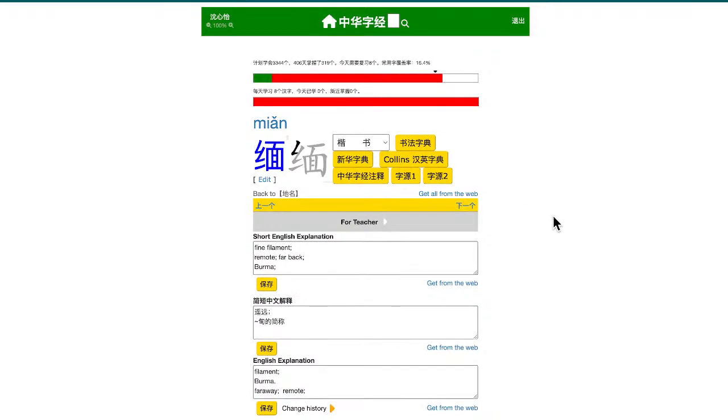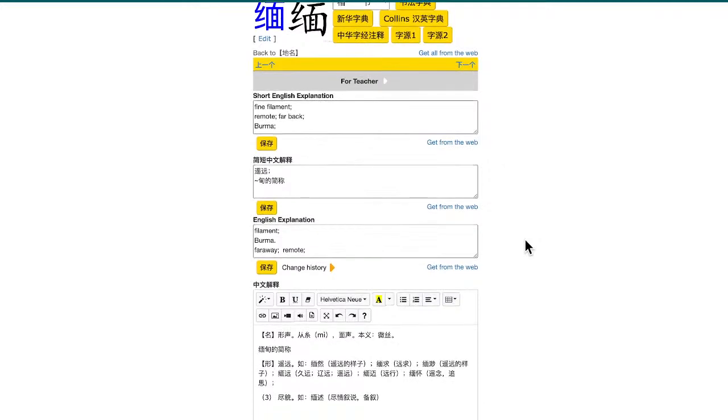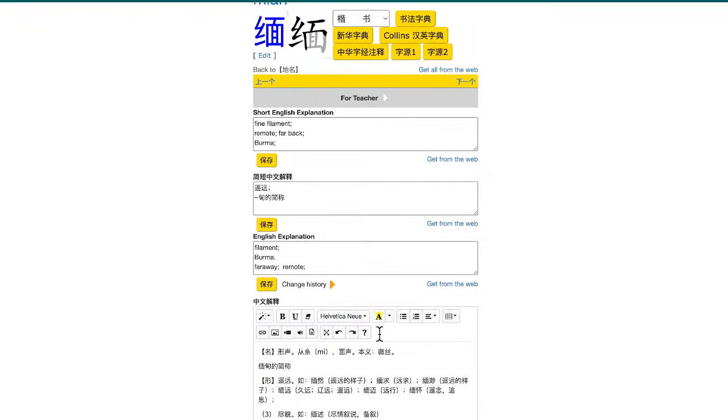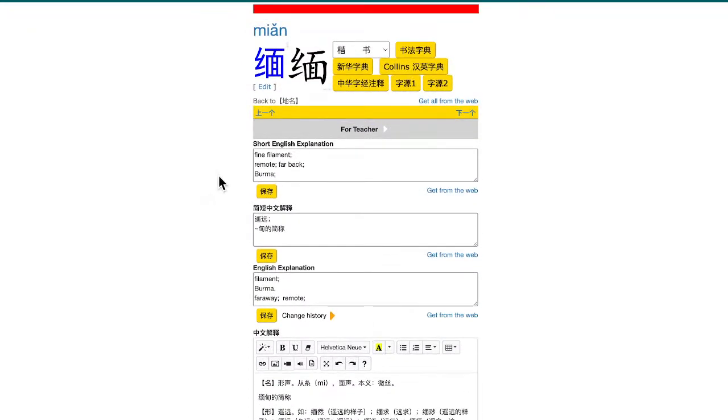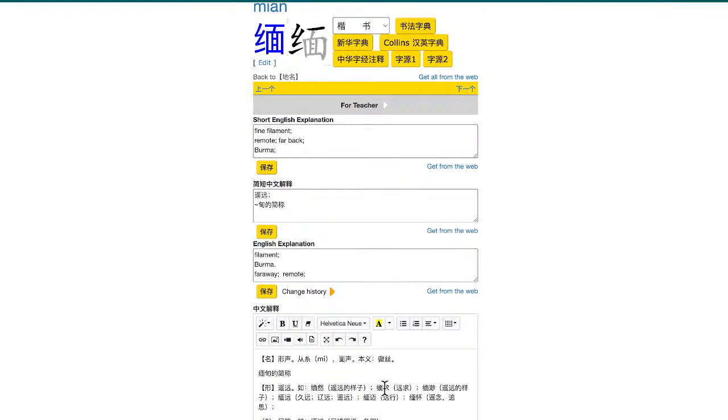Next one, 缅. Now 缅 means Burma. 缅甸 means Burma. So Burma in Chinese is called 缅甸. Now, this character 缅 itself, the original meaning is fine fiber. It's a very fine fiber, like silk. That's the original meaning of this character, and it also has another meaning, like remote, far back, far away.